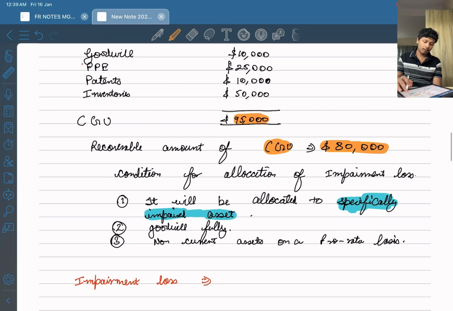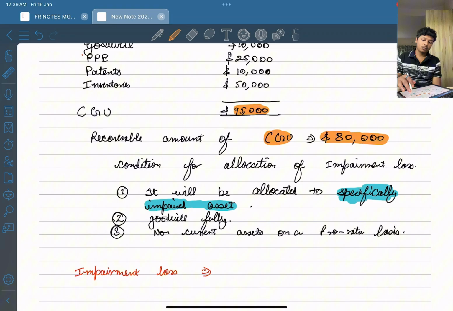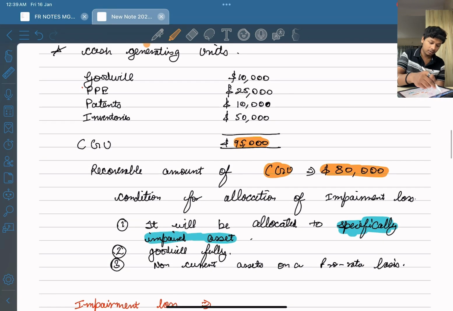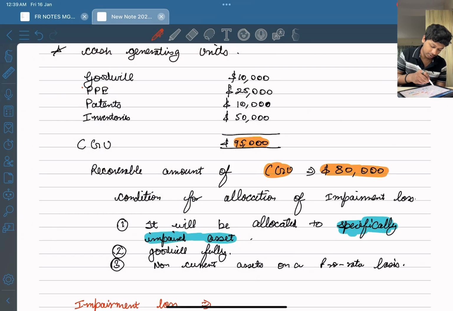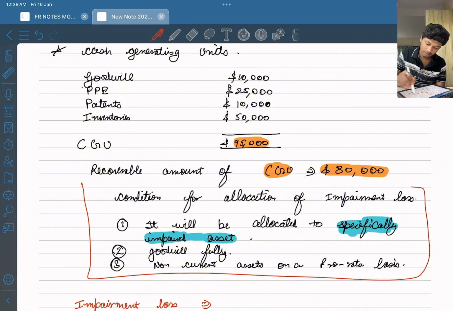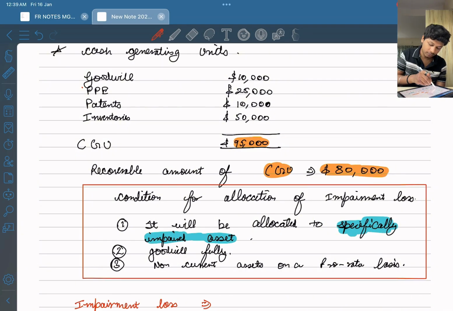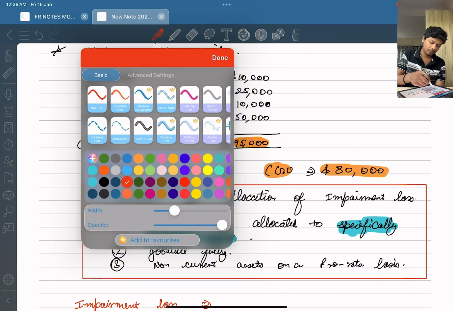So what happens when we allocate the impairment loss to the assets? How to allocate, right? These are the conditions that I have mentioned for allocation of impairment loss in the case of cash generating units.